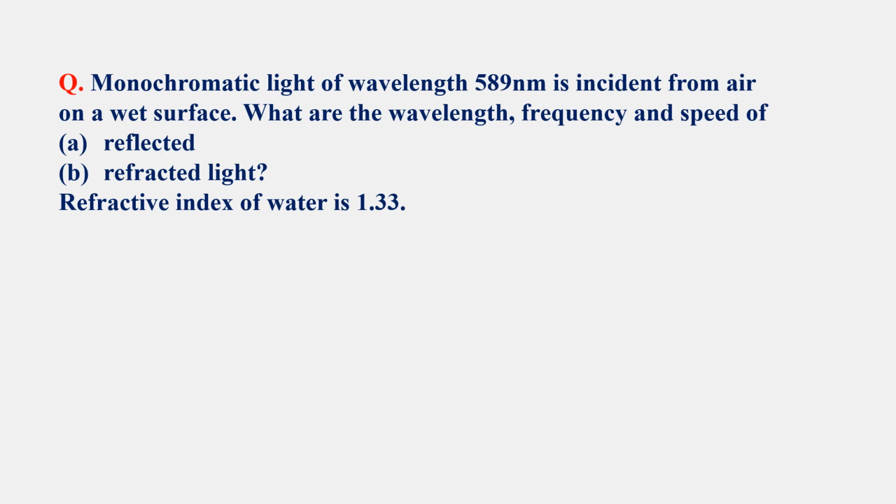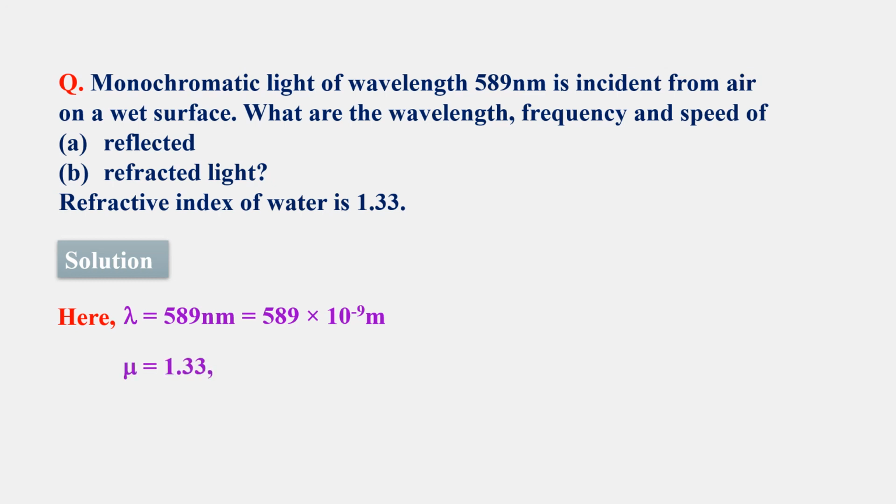Second one: monochromatic light of wavelength 589 nanometer is incident from air on a water surface. What are the wavelength, frequency and speed of, first, the reflected light and, second, the refracted light? Refractive index of water is 1.33. Here lambda is given as 589 nanometer, that is 589 into 10 to the power of minus 9 meter. The refractive index is 1.33, and the speed of light in vacuum is 3 into 10 to the power 8 meter per second.